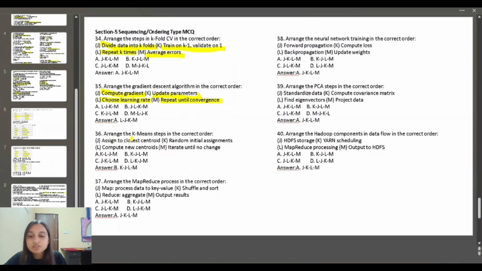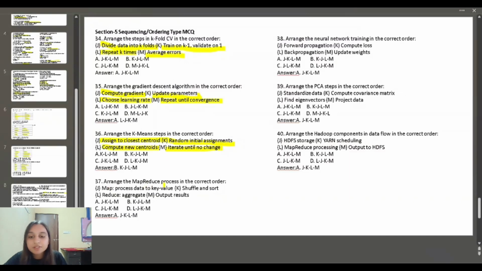36th question, arrange the K-means steps in the correct order. J is assign to closest centroid, K is random initial assignments, L is compute new centroids, M is iterate until no change. The first step is random initial assignment. We have to assign random values to all the elements. Then the next step is assign to closest centroid. Then the L step, compute new centroids, and at the end, iterate until no change.